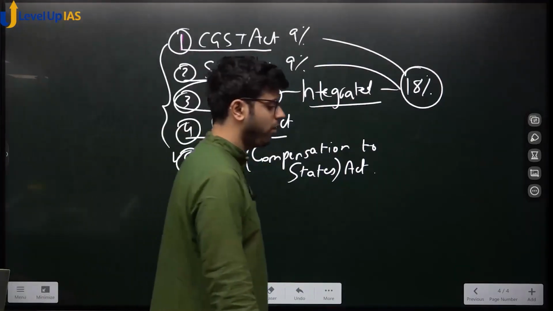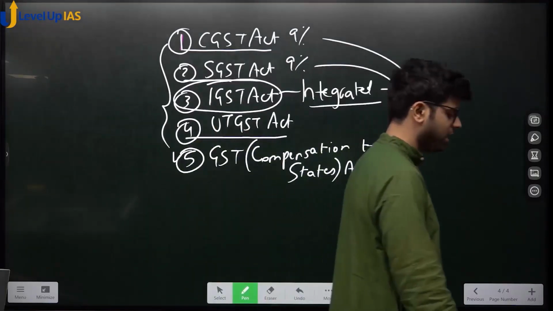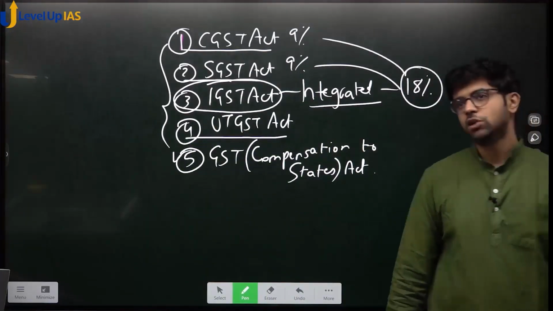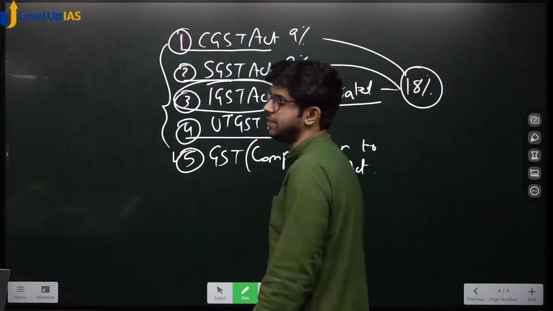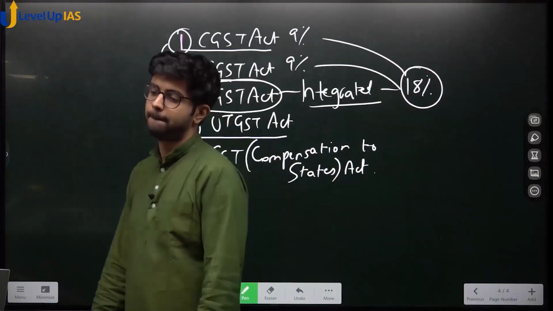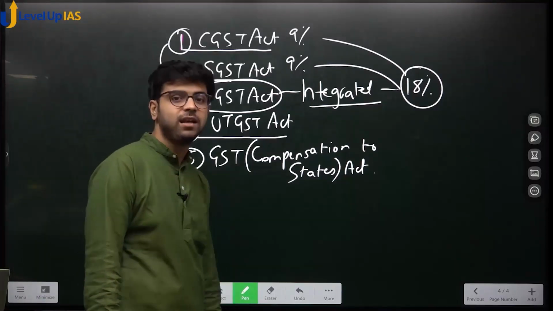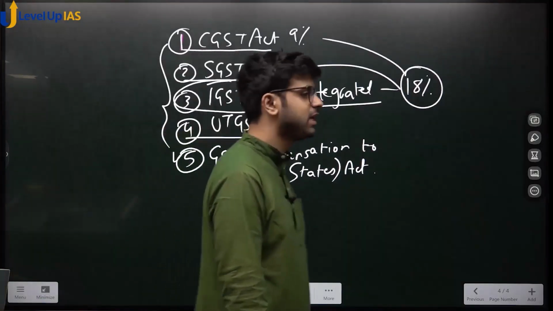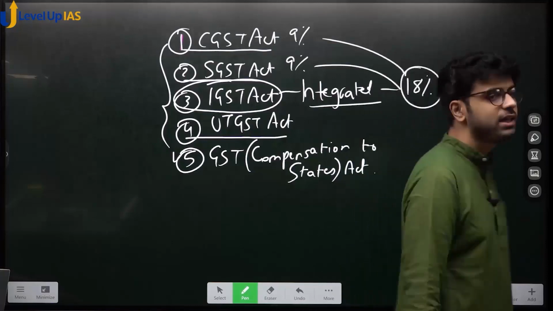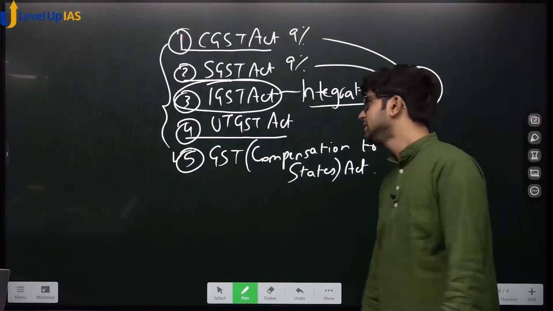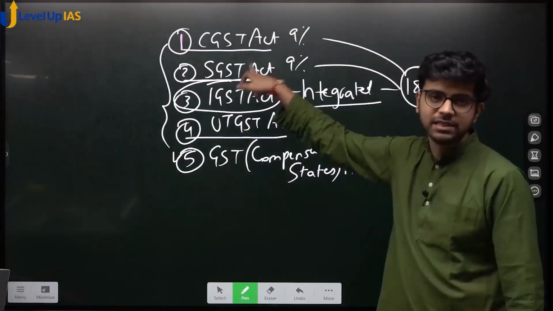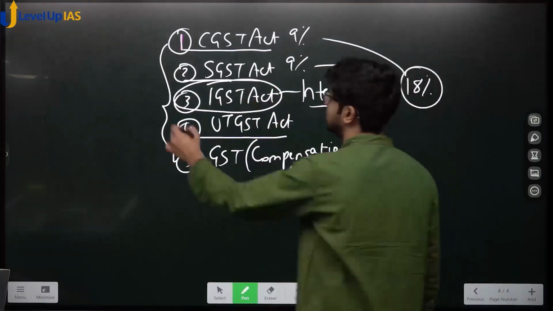When you go out and buy something, if you get a bill, see what GST they have levied. If it is an interstate sale or interstate supply of goods and services, it will be IGST. Otherwise, it will be CGST and SGST. But CGST plus SGST always equals IGST. Always remember this.